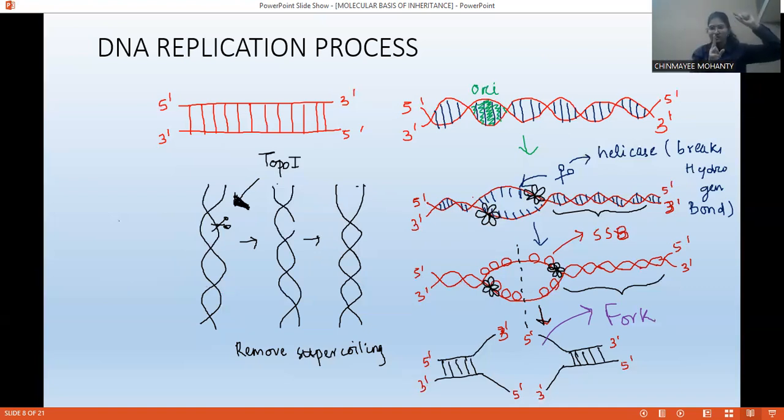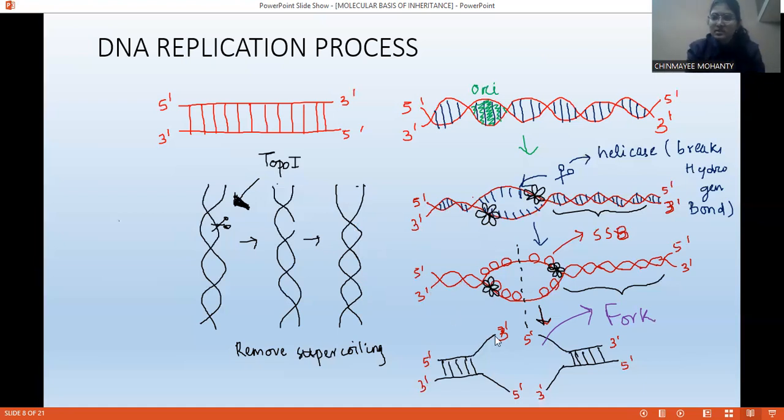I'm cutting one strand. From those two, I'm just cutting one wire and turning it. Okay, so you can see the number of turns is decreasing. That is the function of topoisomerase or gyrase: gyrase in case of prokaryotes and topoisomerase in case of eukaryotes. These are the enzymes responsible for removing the supercoiling.